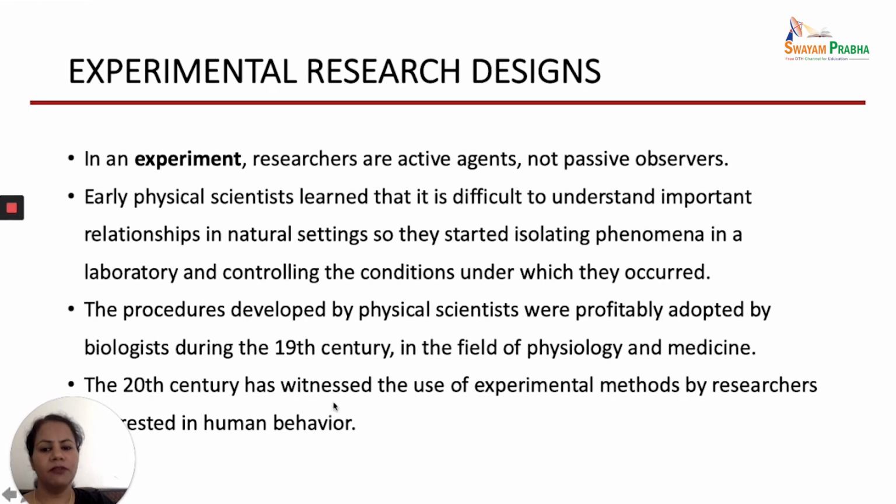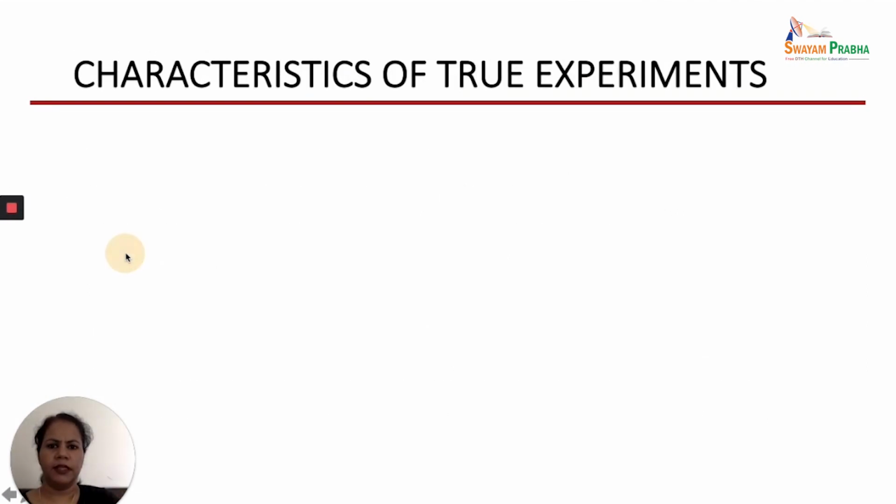Human behavior can also be studied through experimental research, where the researcher introduces some intervention and studies how the human behavior changes. So this is the history of experimental research designs. Now let us talk about the characteristics of true experimental designs.